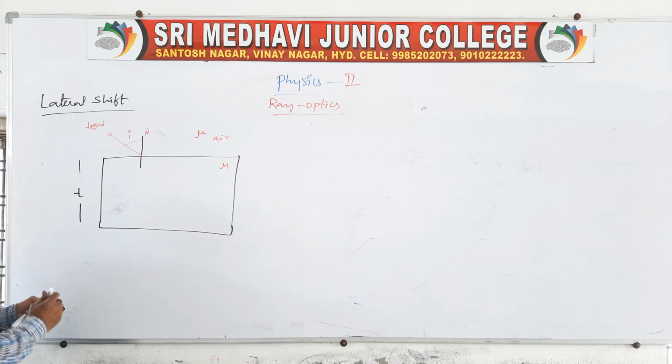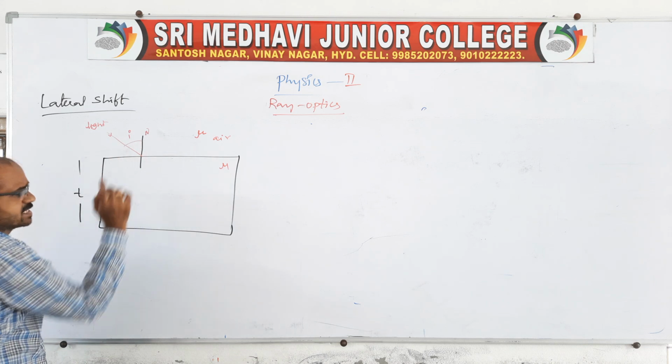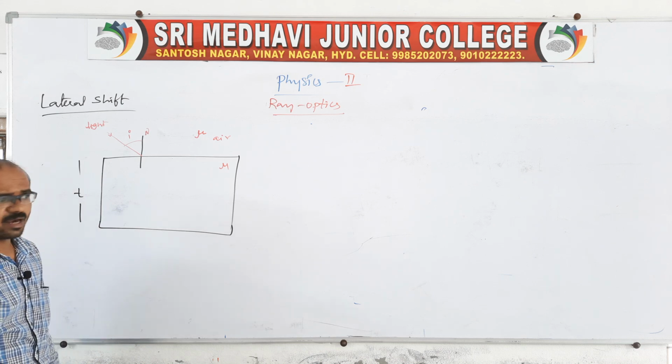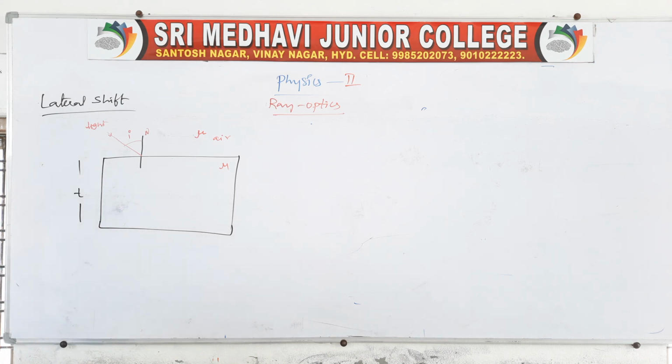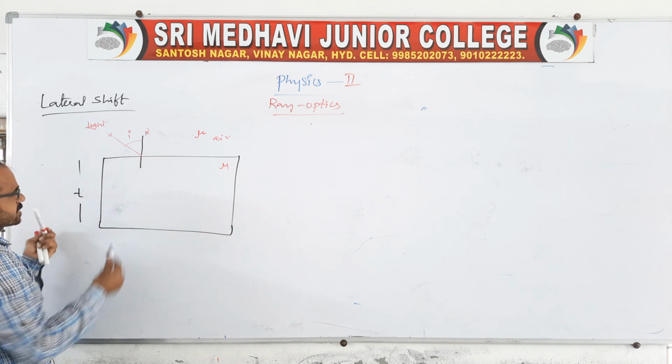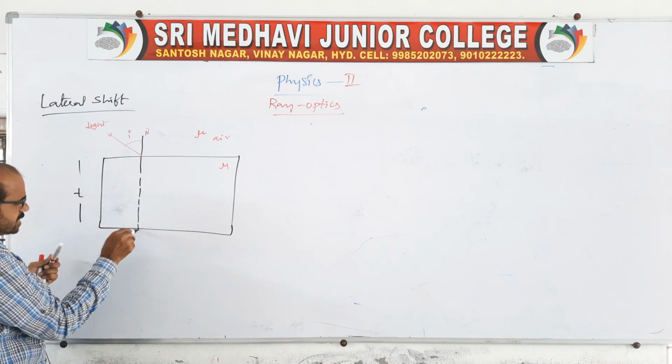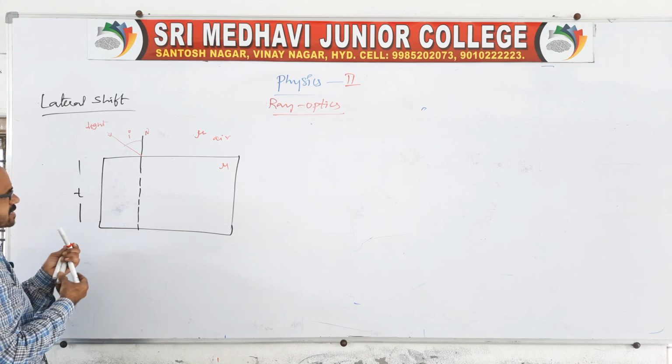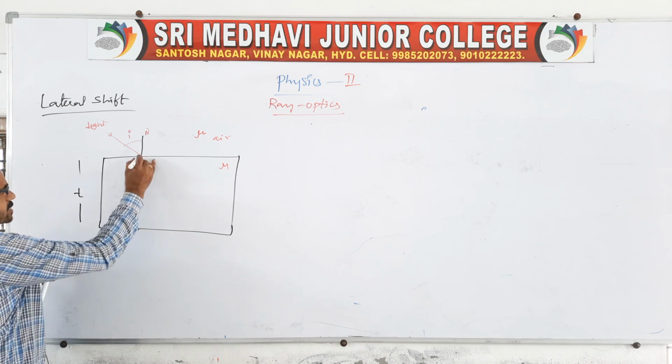Now it is propagating from rarer to denser medium. Of course we know, from rarer to denser medium, the light bends towards the normal. So the ray bends towards the normal like this.